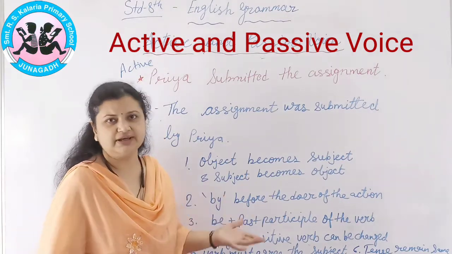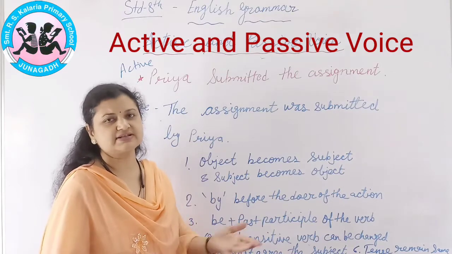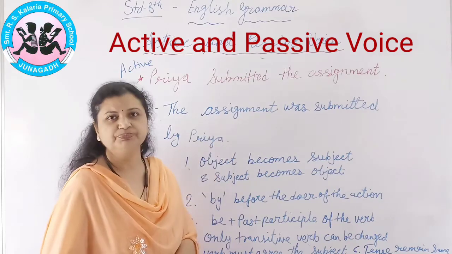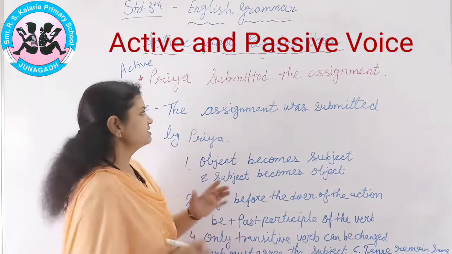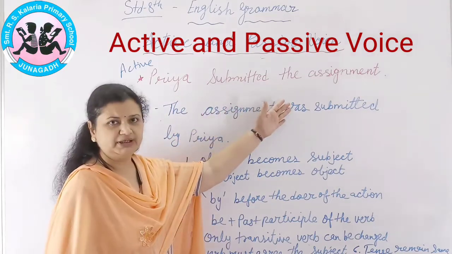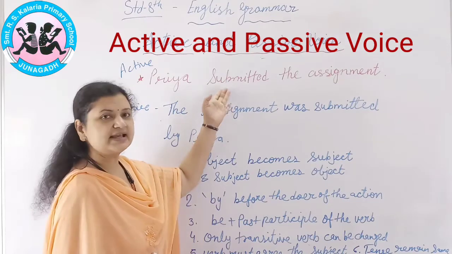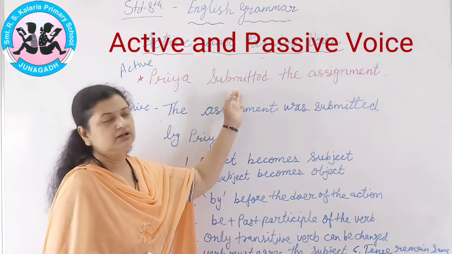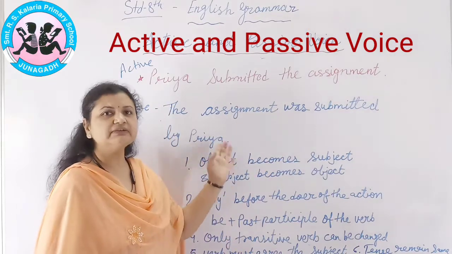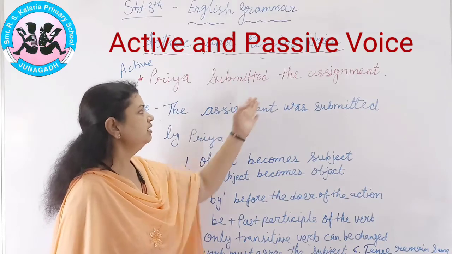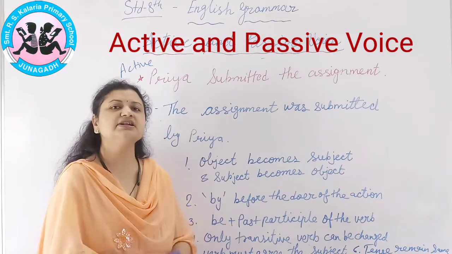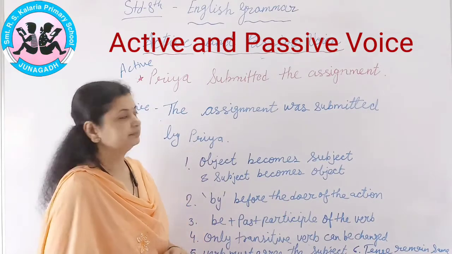It is very easy to say but hard to understand. Now you have to understand what the difference is between this and this one. Nothing. Both are doing the same. The sentence meaning is not changed. Priya submitted the assignment: here it says the doer is doing something, but here the assignment was submitted by Priya. So here we gave importance to the receiver. That is the difference between active and passive voice.